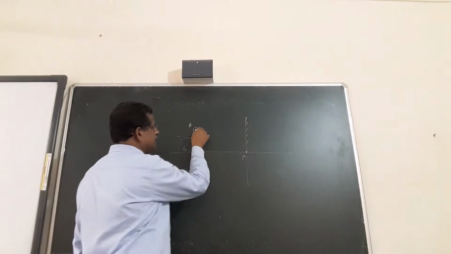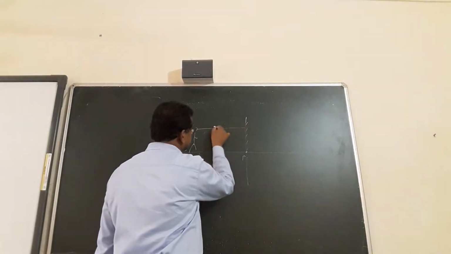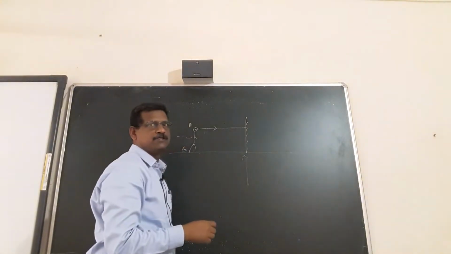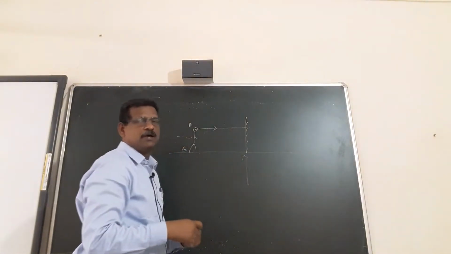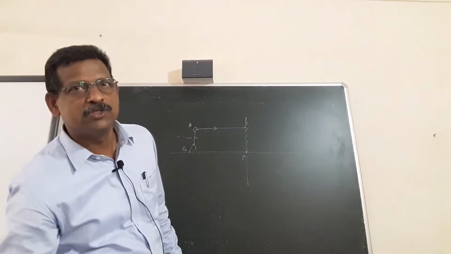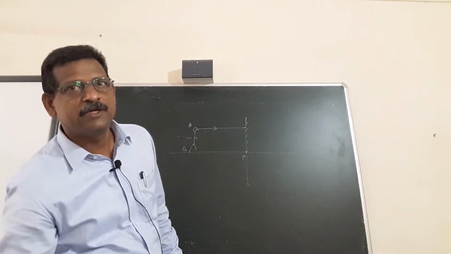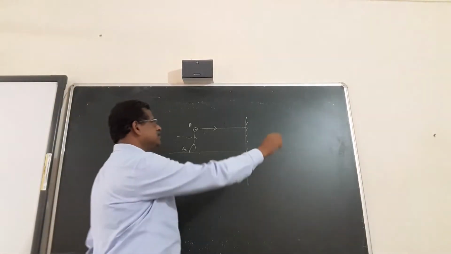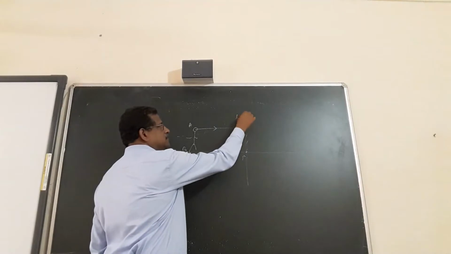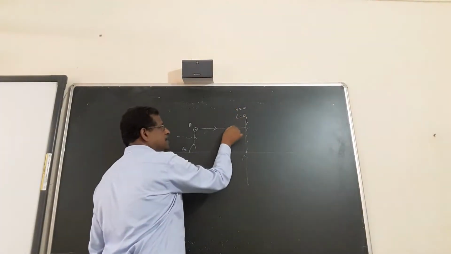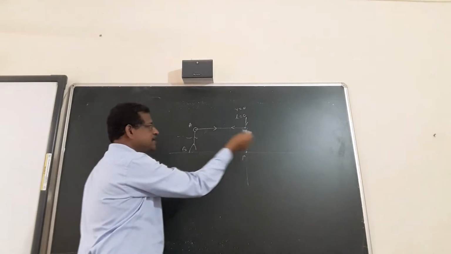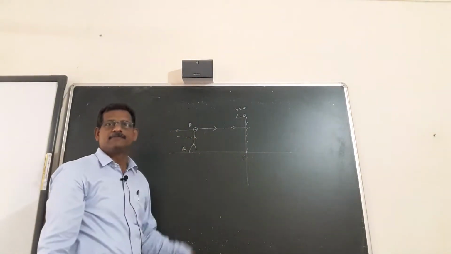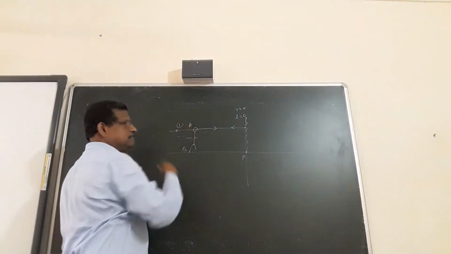So one ray from the top goes straight, incident at the point here. It's a normal incident. i equal to 0, r equal to 0. The light ray will be retraced. So i is equal to 0 and r is also equal to 0. This light ray after reflection retraces its path and comes in this way. This is ray number 1.